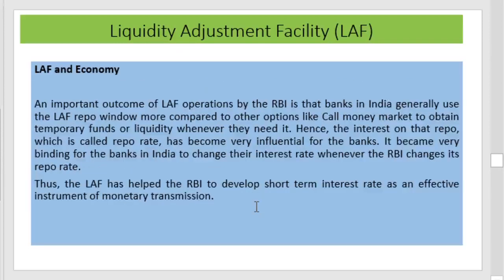An important outcome of liquidity adjustment facility operation by the RBI is that banks in India generally use the LAF repo window more compared to other options like the call money market to obtain temporary funds or liquidity whenever they need it. Hence, the interest on that repo, which is called the repo rate, has become very influential for the banks. It became very binding for the banks in India to change their interest rate whenever the RBI changes its repo rate.